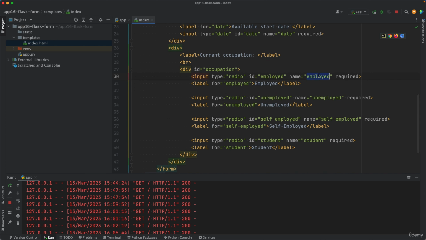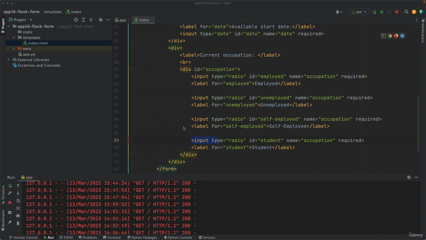But see now, if I change this to occupation, so I'll copy that name to every button. So I'm working on the name attributes, right? Not on the ID attributes.